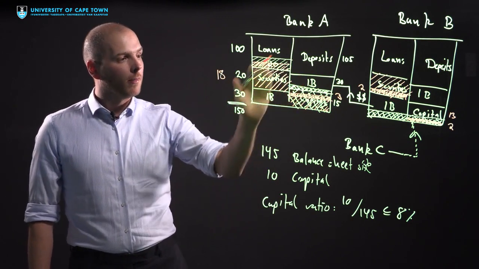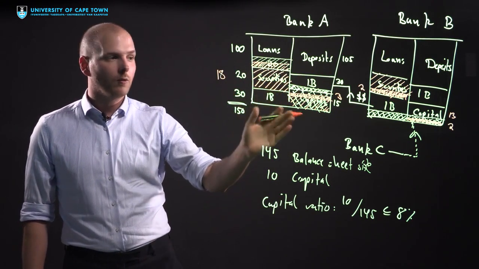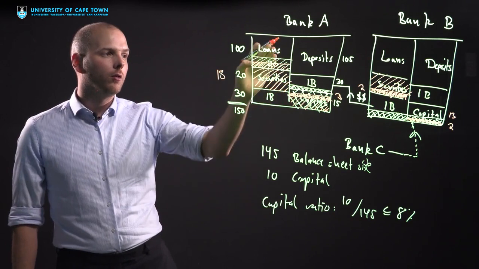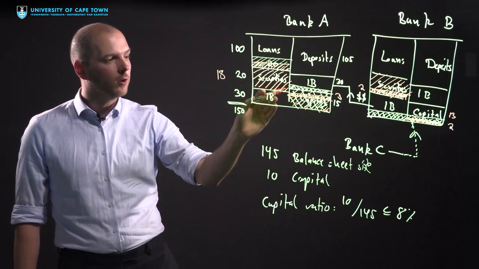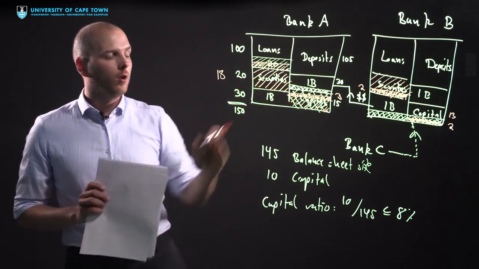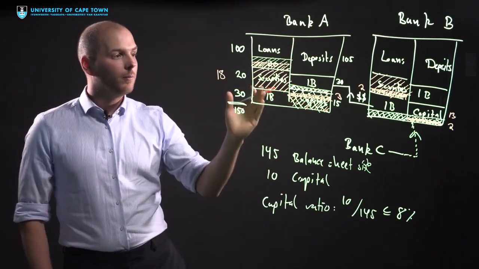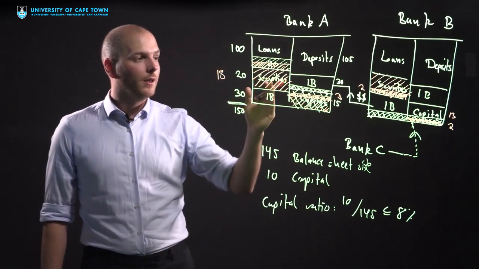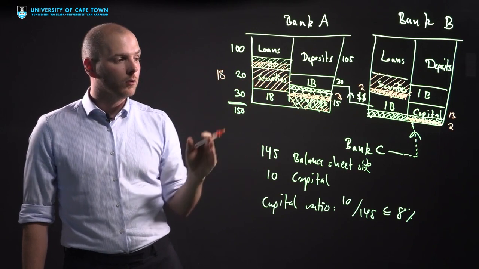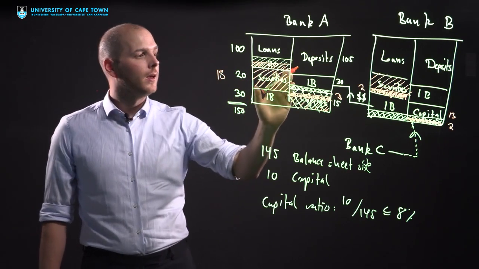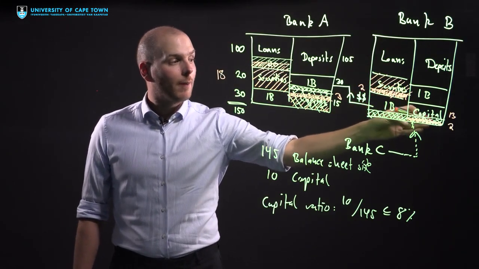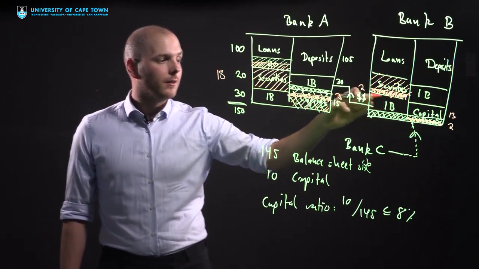So this bank is now faced with a very tough situation. They can't do anything anymore to shorten their balance sheet, because they can't just call in these loans. And remember, these were interbank loans, so they can't just call them in. Now this bank can't cope with the loss, and they can't deleverage further. So this bank is shut down because it has way too much leverage, and it's over and above the capital that it could hold, so it's undercapitalized. As a consequence, this bank now is in very bad shape because it also has too little capital, and it might face a loss on its interbank assets.